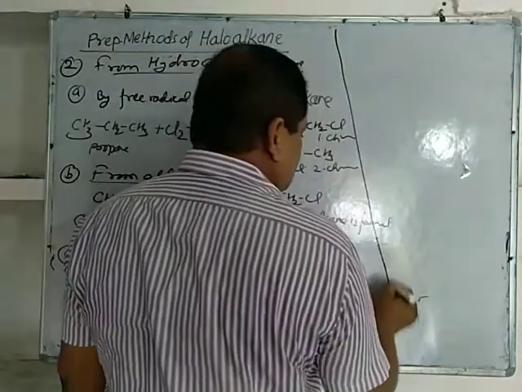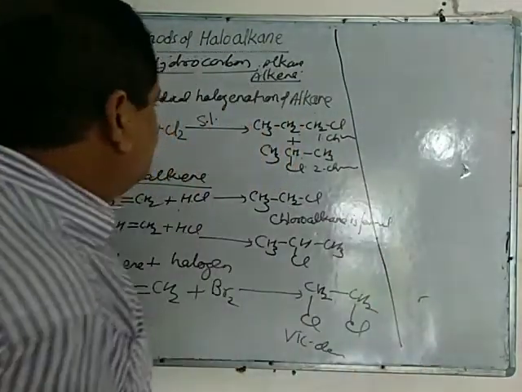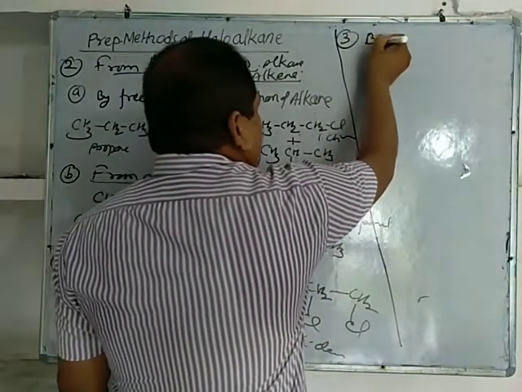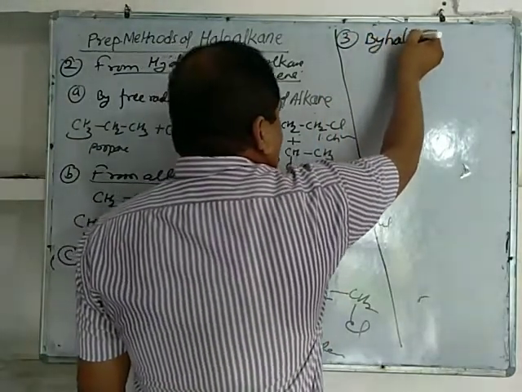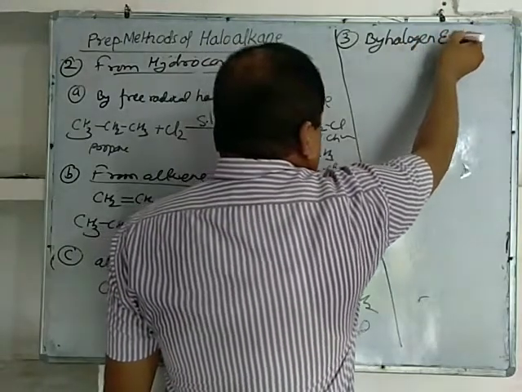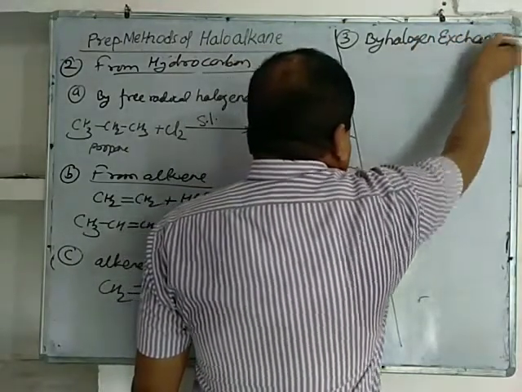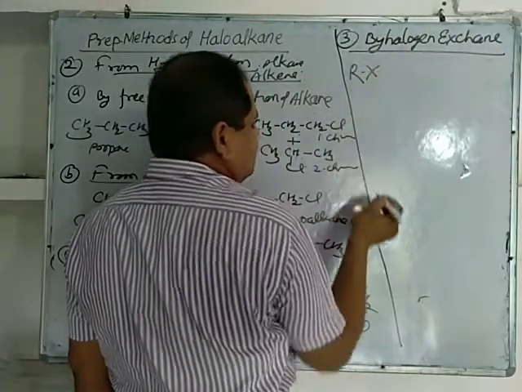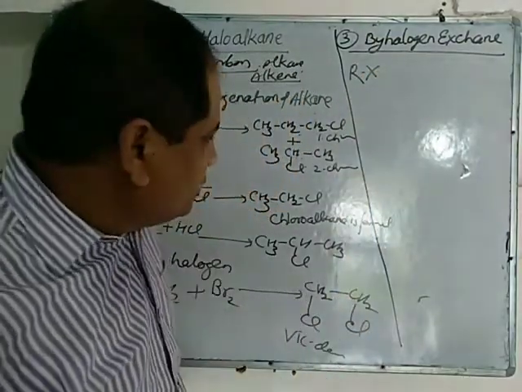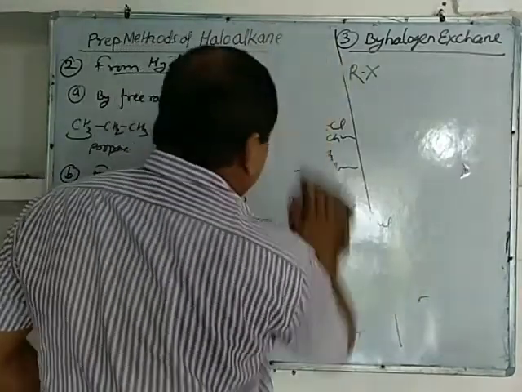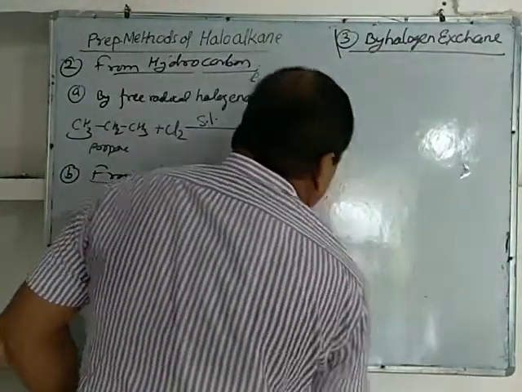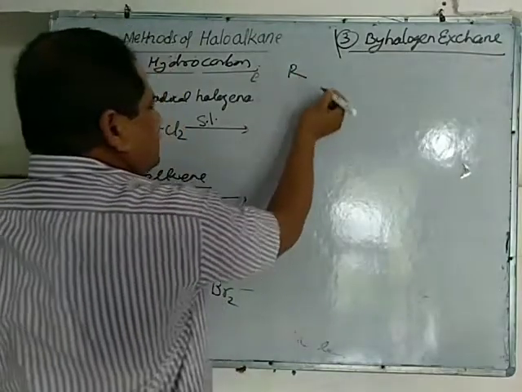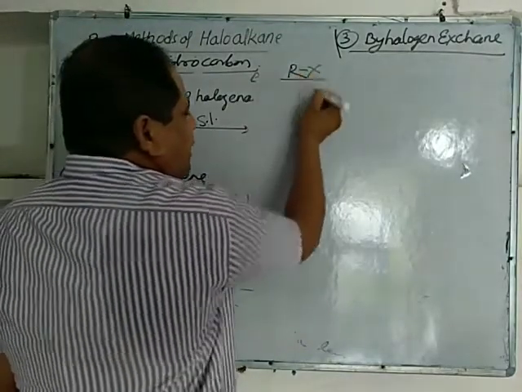The third method is by halogen exchange. RX means haloalkane.